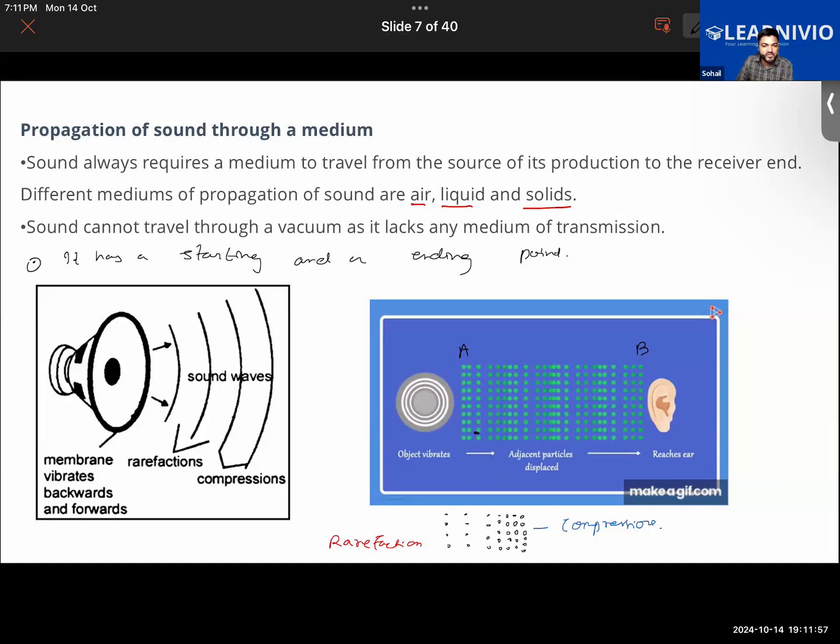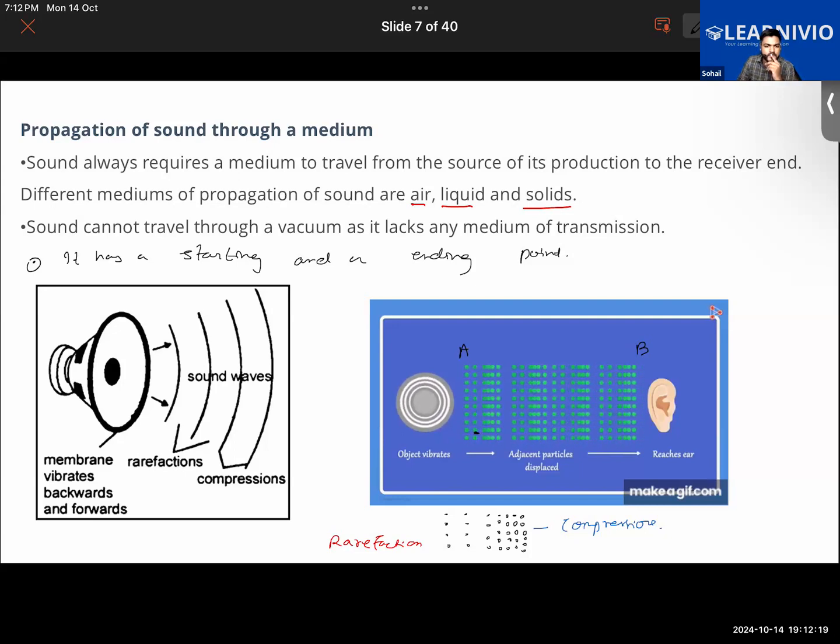Further, can sound travel through vacuum? It will not. It will not travel through vacuum because it requires particles for vibrations. Sound will not travel in vacuum because there are no particles present in vacuum for vibration to take place. So how will it be traveling?